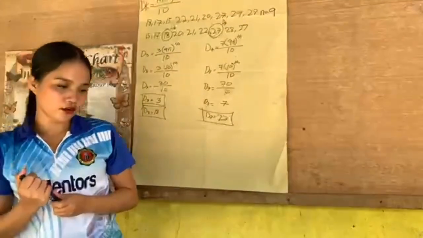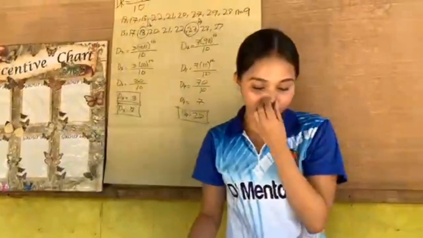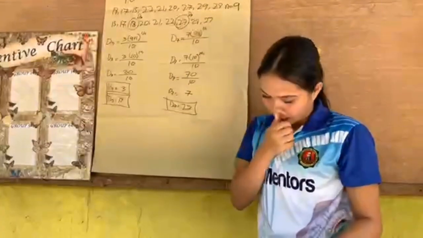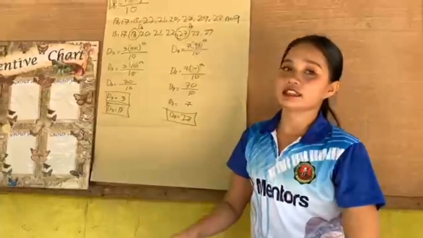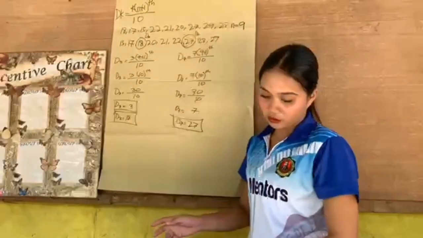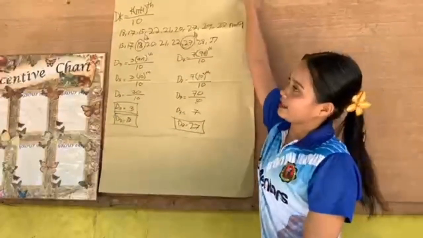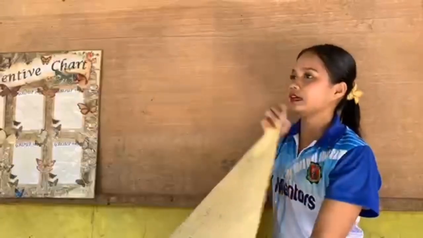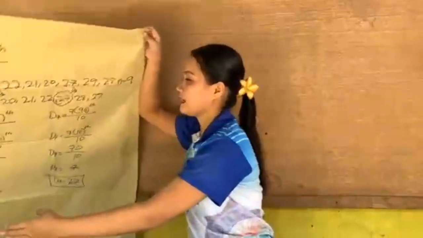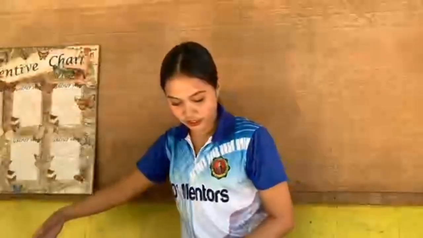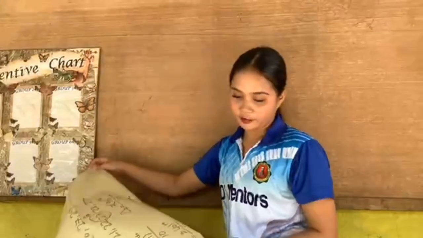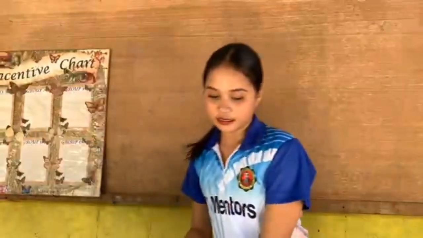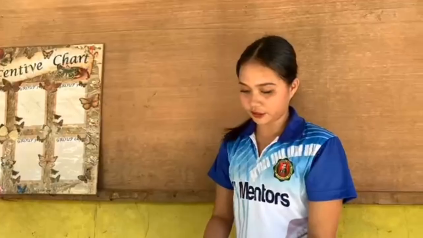Since you already know how to solve and what is the formula of getting the deciles of ungrouped data, I have a question. Why is it important to arrange the data into ascending order? Yes, it is because we can easily find the data if our data is arranged in ascending order.